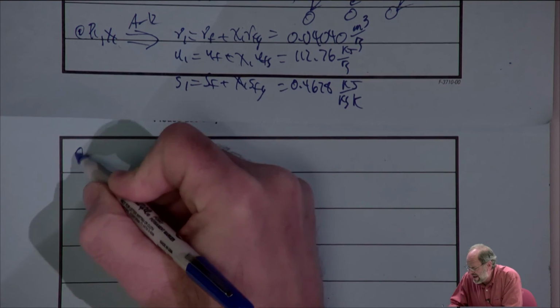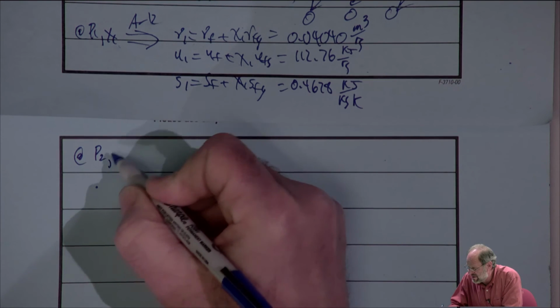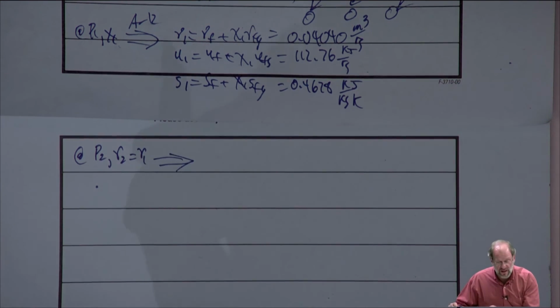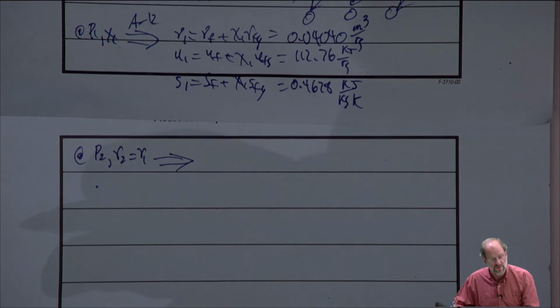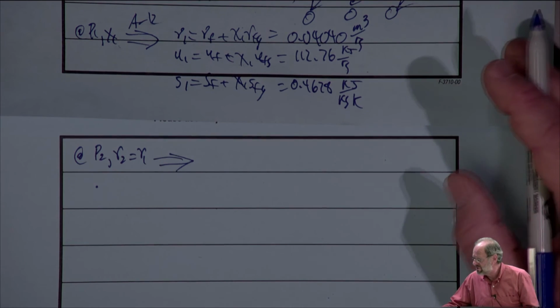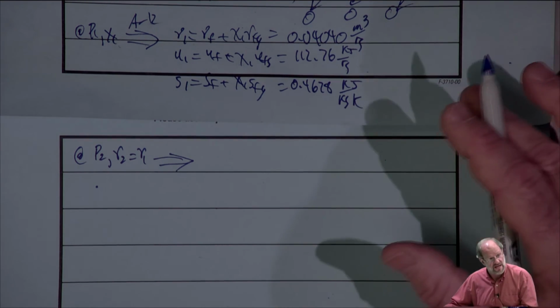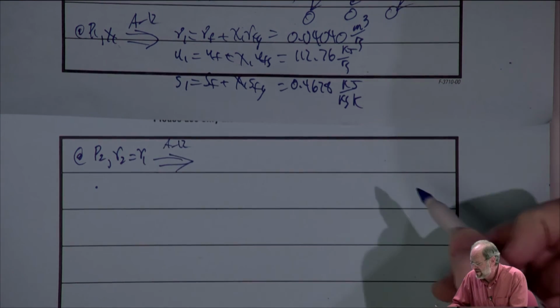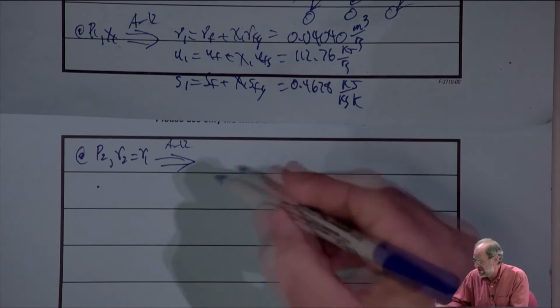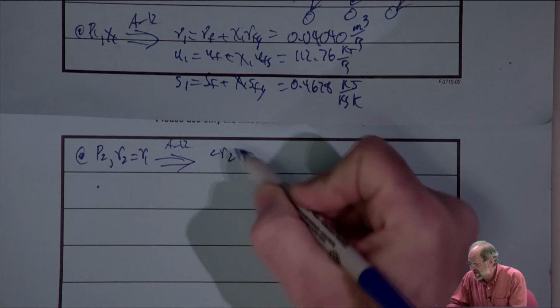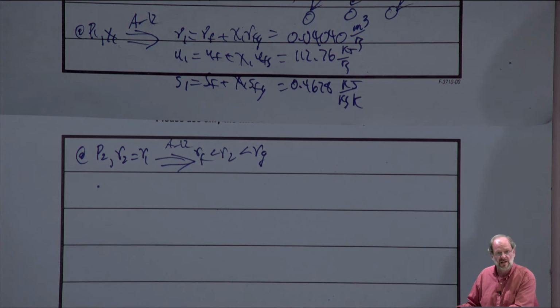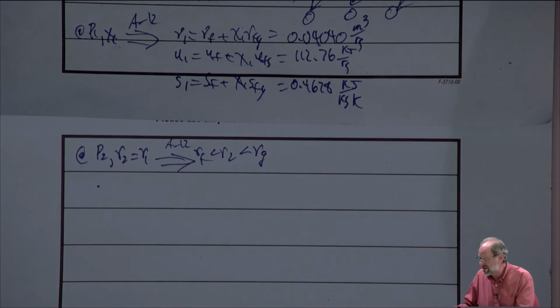So at P2 and at V2 equal to V1, as it turns out, we're still going to be in the two-phase region. We don't know that yet, but we do like we always do. We're going to go to table A-12, and we'll find that V2 is actually between Vf and Vg for this particular substance at this particular pressure.